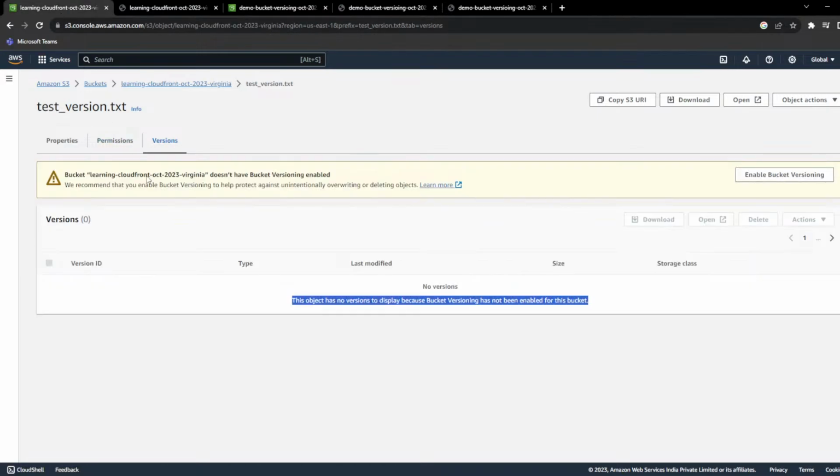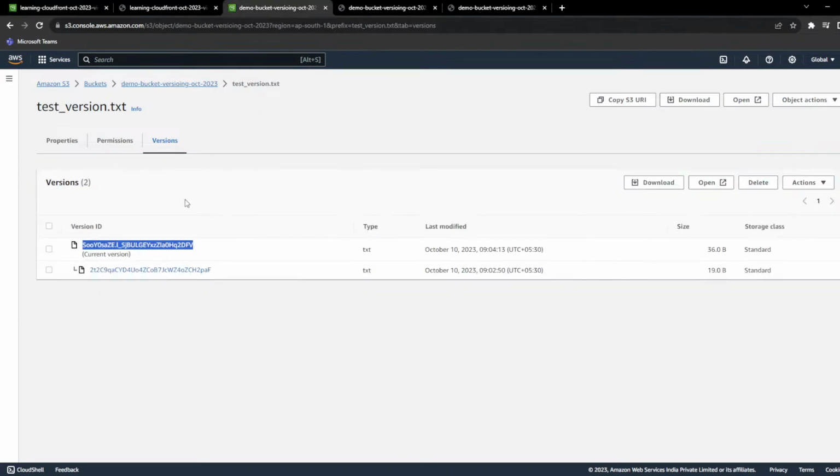But if you have not enabled versioning on the bucket, that means your data will be overwritten if you are uploading the data with the same name. If you are uploading a file with the same name even in a given path, it will override. But if you enable versioning, it will keep on creating versions and it will keep on preserving the previous files.